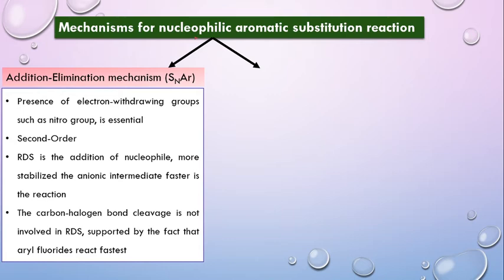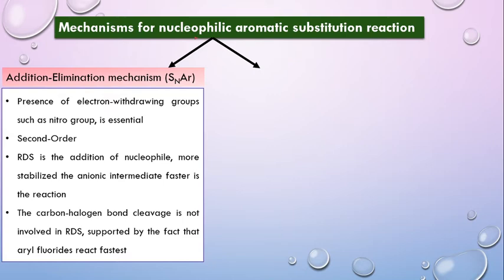This is also supported by the fact that aryl fluorides react fastest. We all know, if we compare all the aryl halides, that is aryl fluorides, chlorides, bromides, and iodides, out of all these, in the aryl fluorides the carbon halogen bond is strongest.